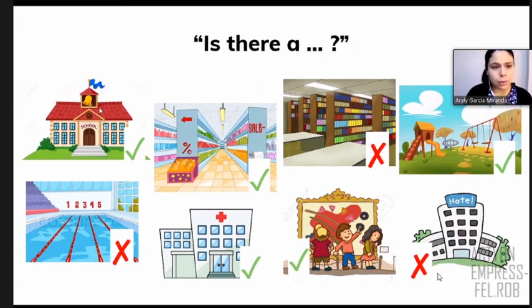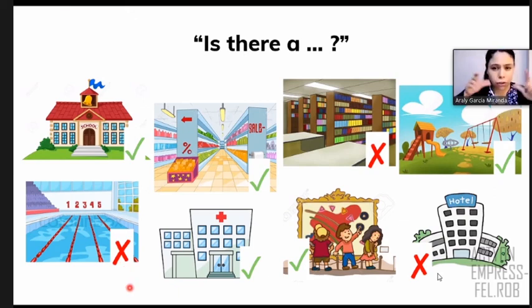Let me show you an example. So I am in group and I say, is there a, and I say school. Look, in the way that I say school, this is a check. If you see a check, the answer is positive. If I say, for example, this is a swimming pool, right? So if I say, is there a swimming pool? What do you have here? It's a cross. So if it's a cross, your answer is negative, right? So if I say, is there a school? You say, yes, there is. Or if I say, is there a swimming pool? Do you see this is negative? So I say, no, there isn't, all right? That's the only thing we're going to do, all right, class?